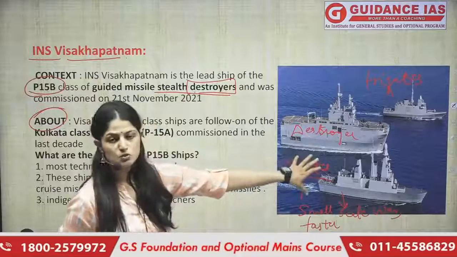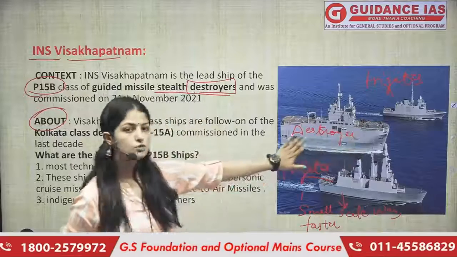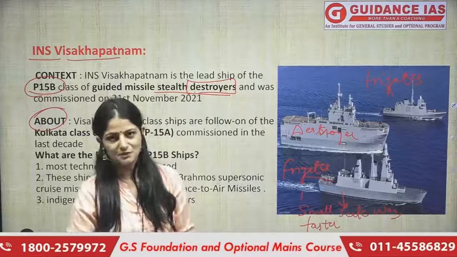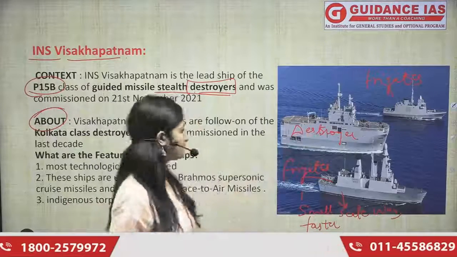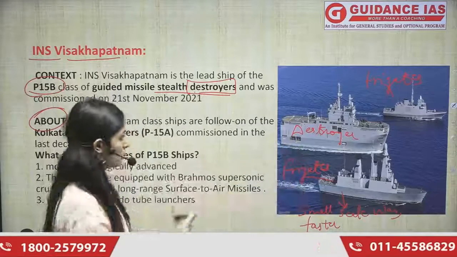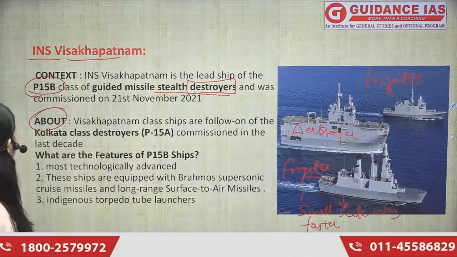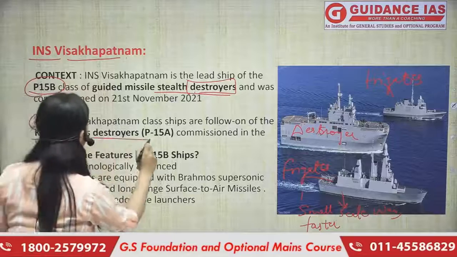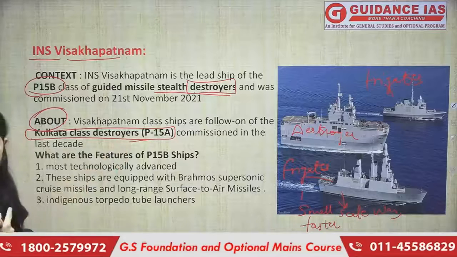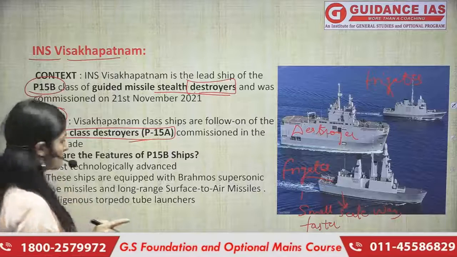I just put this image to make you understand that there's a difference between a frigate and a destroyer. This one is bigger, this one is used for bigger purposes, for a bigger war, for the final war, for the last attempt, you can say. So this is destroyer. Okay, we'll also understand what are the unique features we have put in this, and what are the benefits. About Vishakhapatnam class ships, they are the follow-on of what? Kolkata class destroyers P15A, ये इसी के follow on का एक प्रोडक्ट है, ठीक है, जो कि हमने लास्ट डिकेड कमीशन किया था.